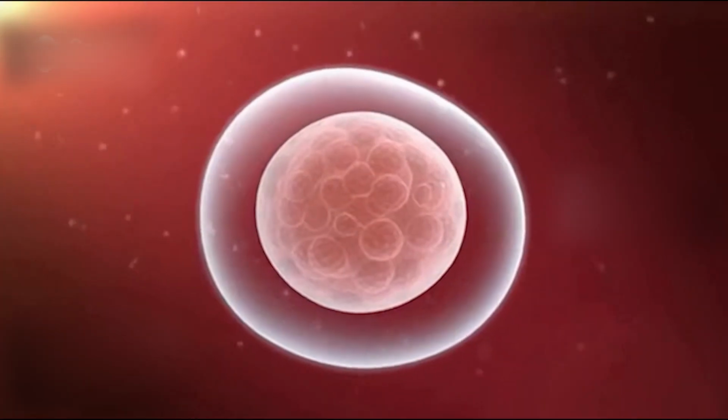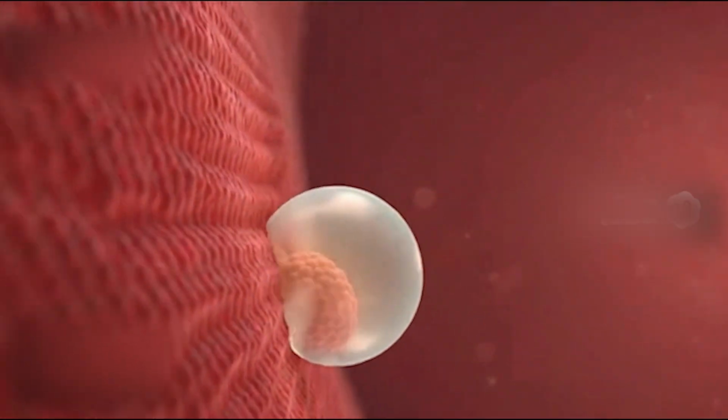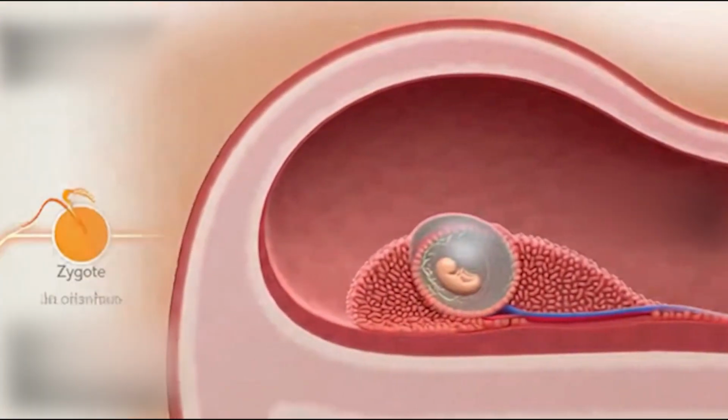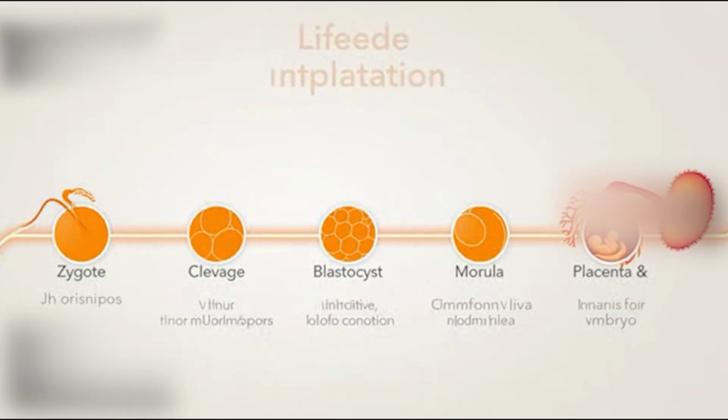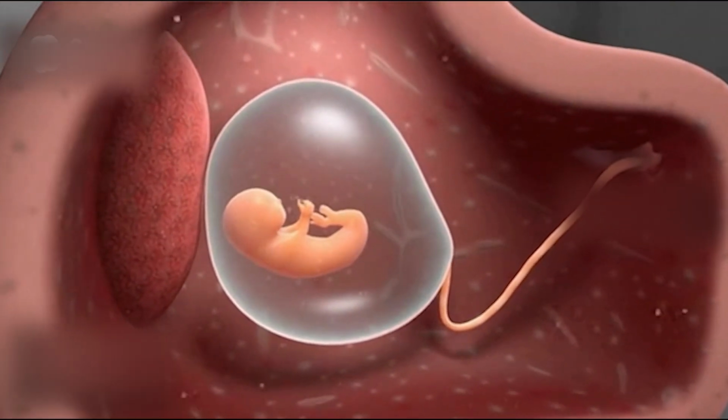Life begins with fertilization, forming a zygote. The zygote undergoes cleavage, forms a morula, then a blastocyst. The blastocyst implants in the uterus and develops into the placenta, embryo, and eventually the fetus. The placenta is vital for supporting early